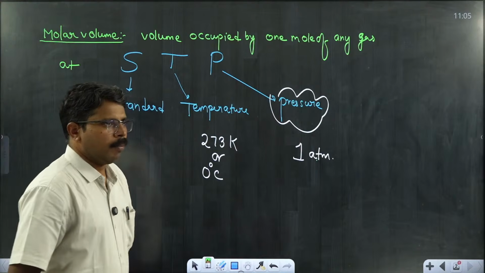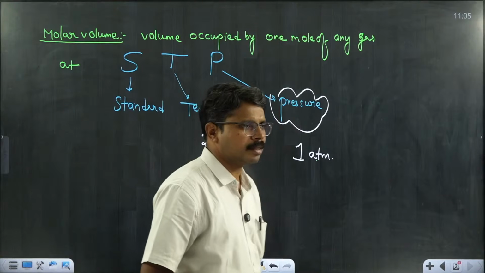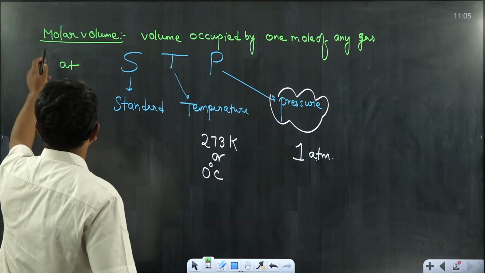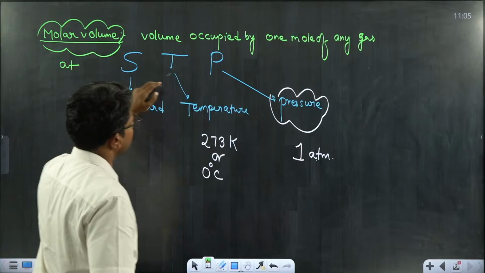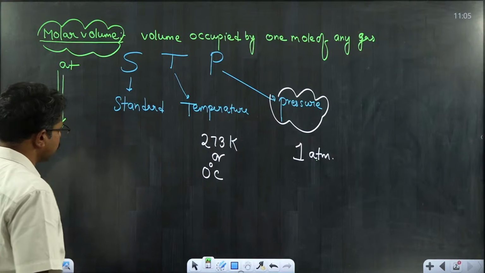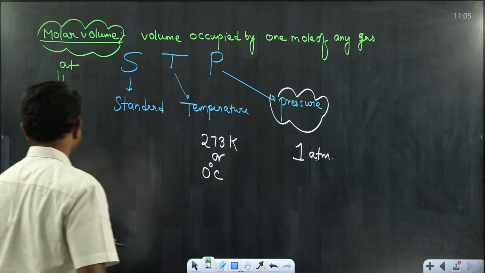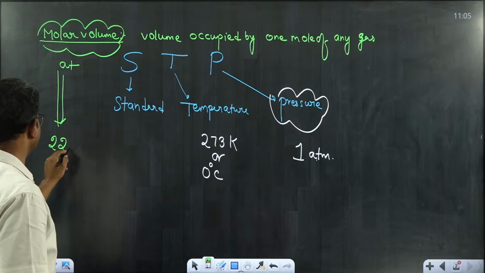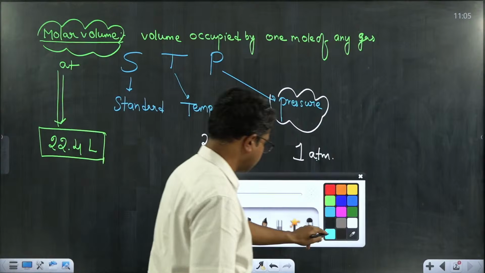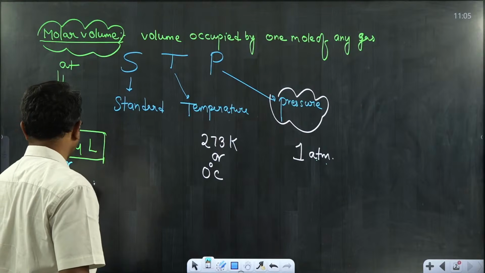Fine. Molar volume is the volume occupied by 1 mole of any gas under STP conditions. STP refers to standard temperature and pressure. The molar volume means the volume occupied by 1 mole of any gas at STP. Can anyone give me the molar volume? If you measure the volume occupied by 1 mole of any gas at STP, it is equal to 22.4 liters, or it can also be written as 22,400 milliliters.